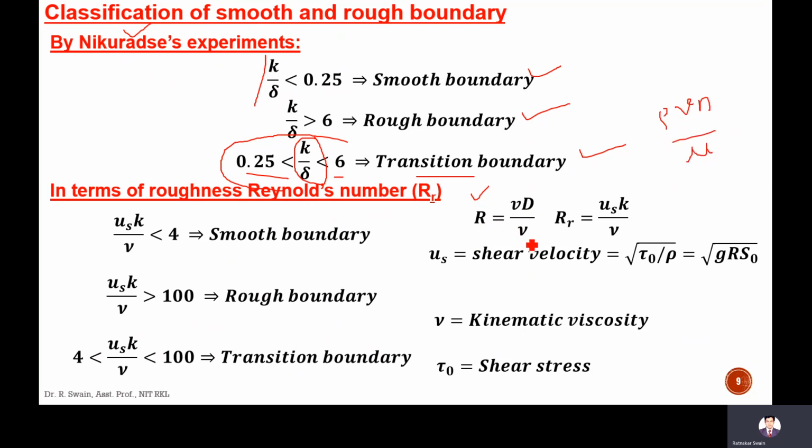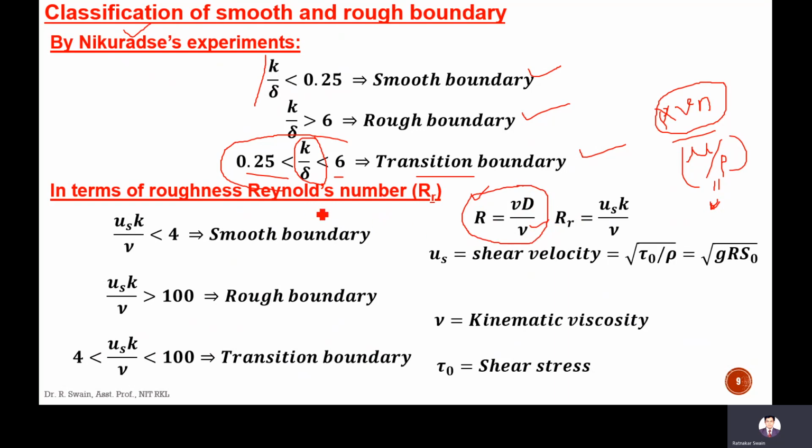If we bring rho here, mu by rho is the kinematic viscosity, that is nu. So Reynolds number is Vd by nu, where V is the velocity and D is the diameter, divided by the kinematic viscosity.